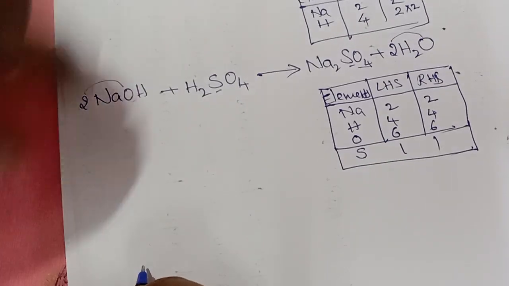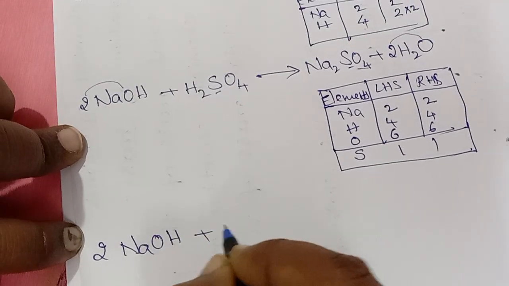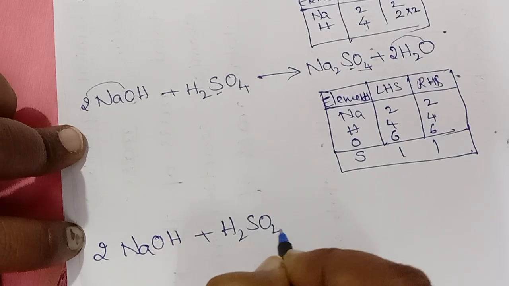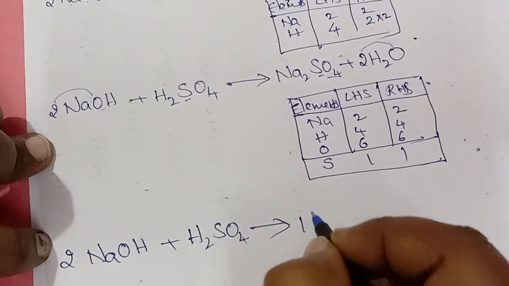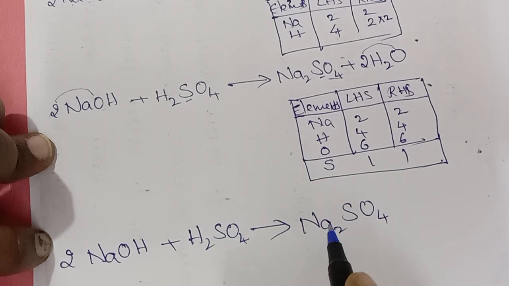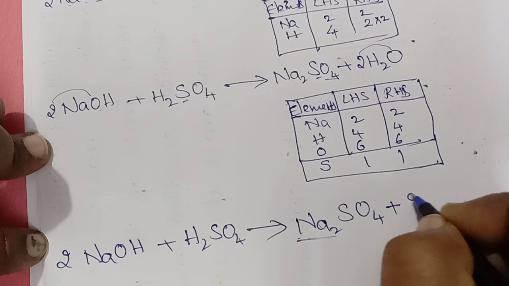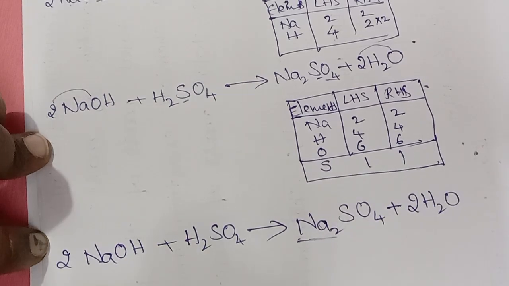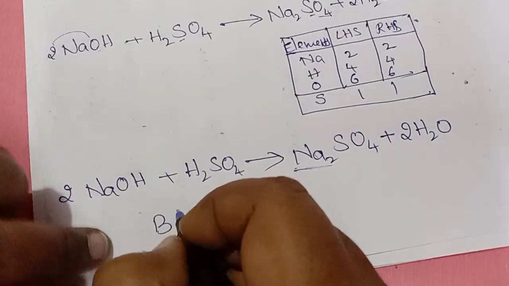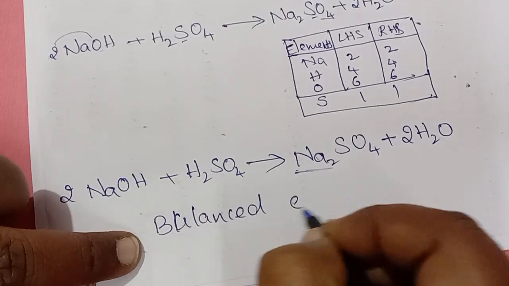What is our balanced equation? 2 NaOH plus H2SO4 gives out Na2SO4. Write small letters, small only, then only you'll understand it is a single compound, plus 2H2O. Balanced equation. It's a balanced equation.